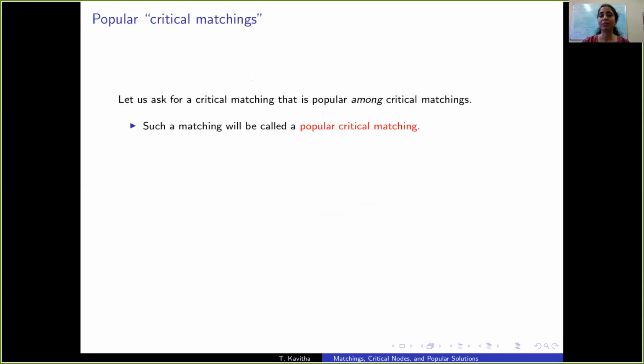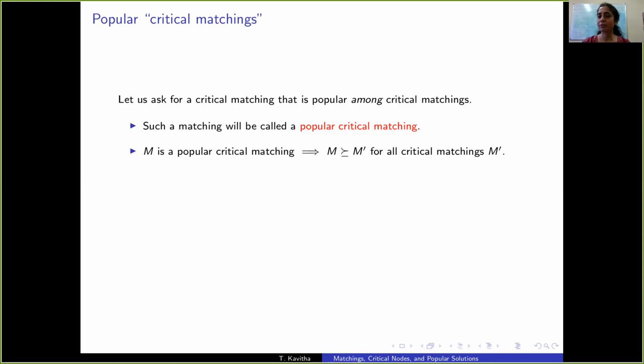So let's confine elections only to pairs of critical matchings. So let's ask for a critical matching that is popular within the set of critical matchings. Such a matching will be called a popular critical matching. So M is a popular critical matching if no critical matching defeats it.